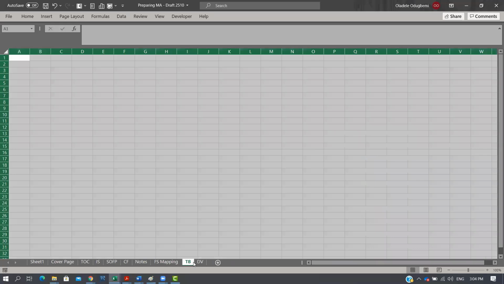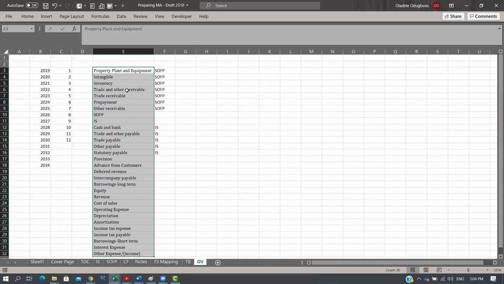But if I did not have it, by default I would start one by one and list all the possible classifications I would need based on, one, my understanding of the business, and two, what management is interested in seeing on the face of the financial statement and at the note level. So it's not just duplicates, it's me understanding what the business needs to see, what management wants to see, and what a typical statement of financial position or income statement should have.